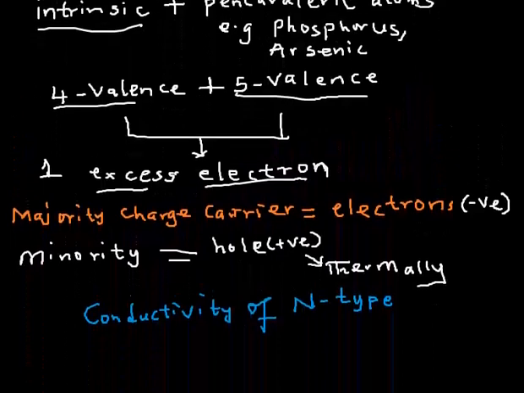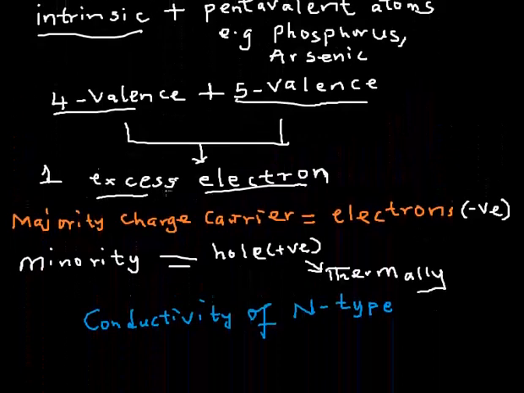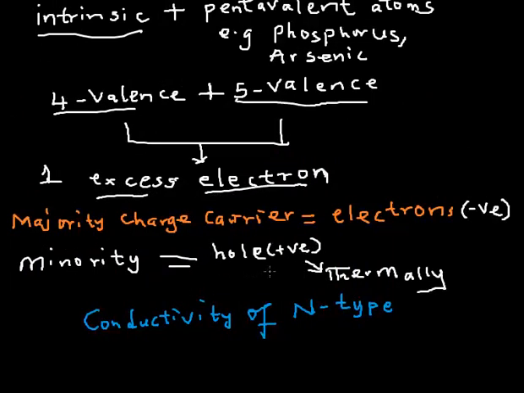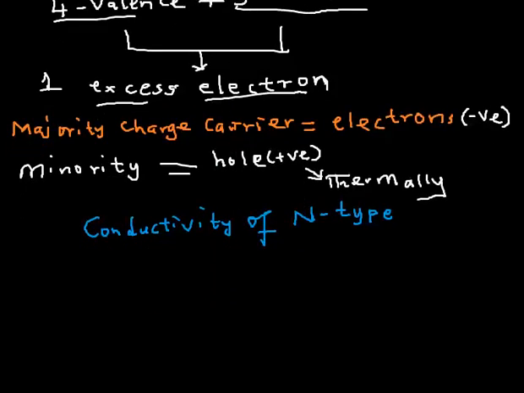I'll ask myself, what is the major charge carrier? That's the electron. The hole here is a minority, so I can neglect the hole. So what you have here is only the electron. Anything to do with the hole is negligible. I can neglect it. All right, so let's now go to the formula.